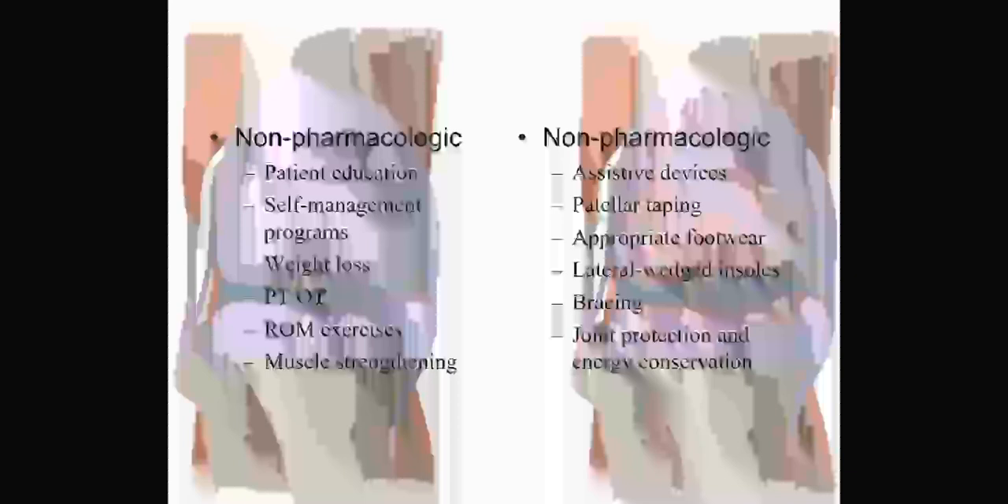If the patient is having pain on walking and gait is affected, then we can prescribe a cane or stick to walk. That will reduce the pain of the patient. Patellar taping can be done. Appropriate footwear should be given. Lateral wedge insoles can be given. Bracing also can be done for the knee joint. Joint protection and energy conservation techniques should be used.